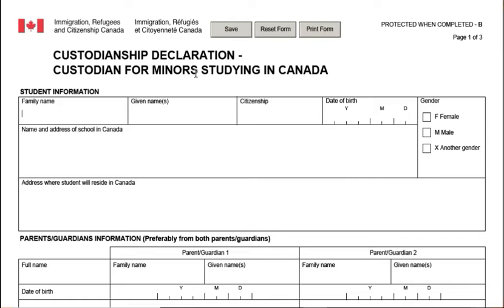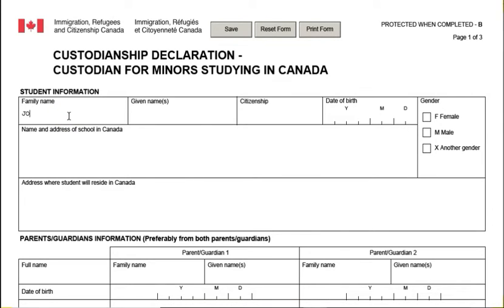You can also download this form online. I will attach the link on where to get this form to this video, so you can work the form also. You can check it out. You can download and see how to fill it. So let's start with the family name.